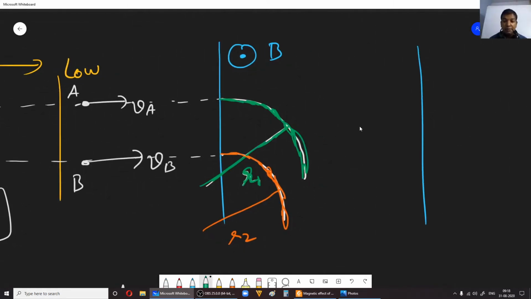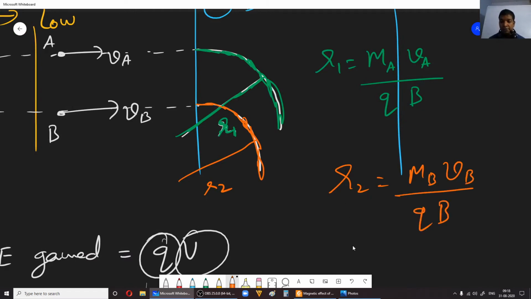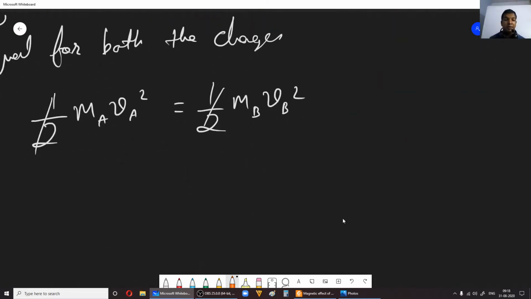So R1, which is for particle A, I can write as MA VA divided by QB. Okay, so let us say both the charged particles have the charge Q. Now R2 I can write as MB VB divided by QB. Correct? Fine. So remember this.